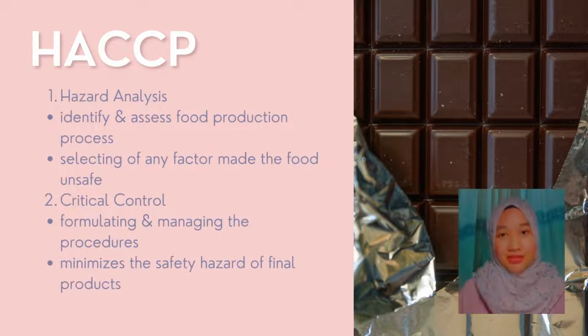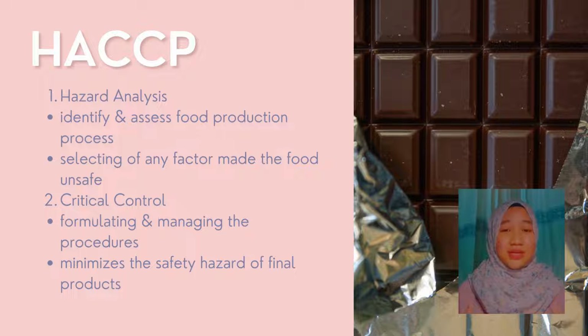Based on the article, HACCP stands for hazard analysis critical control point. There are two major components in HACCP, which are hazard analysis and critical control points. Hazard analysis is identifying and assessing food production processes for any factors that make the food unsafe, while the critical control points formulate and manage the procedures to minimize the safety hazard of the final product.